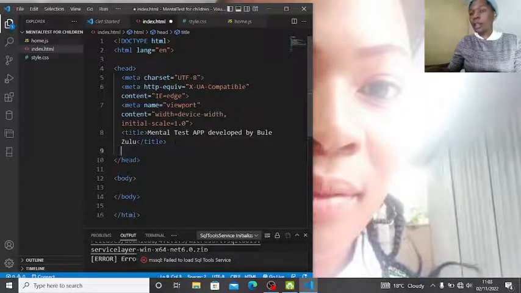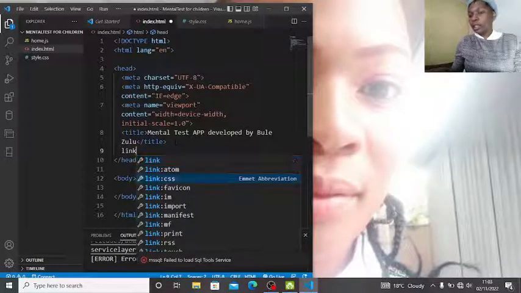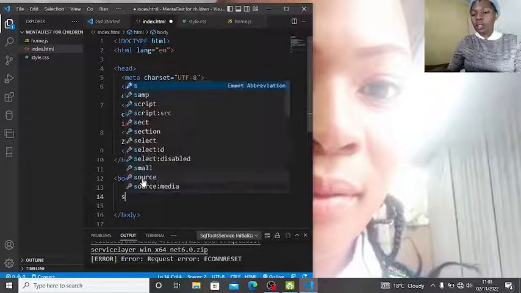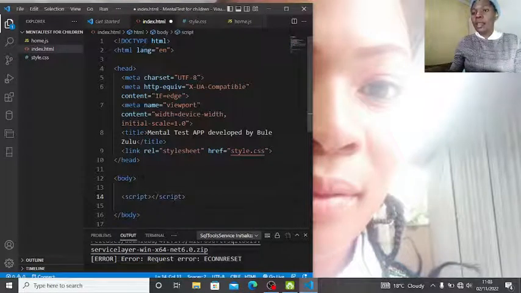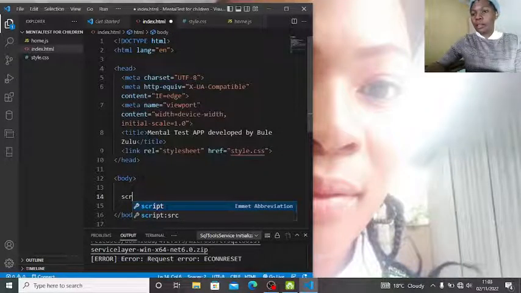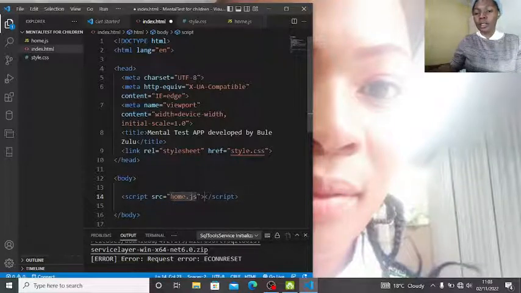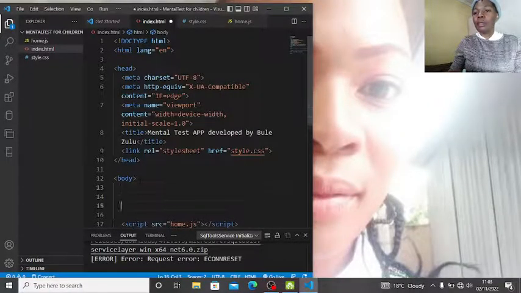Now the next step is to link. Let us link our CSS. I won't change the name because I gave it this name here, so it should match. And then let us link our script. Pick the second option; if you don't pick it, you have to type this by yourself. So let us say home.js, which is the same name we gave it here. Now we are good to go, guys.